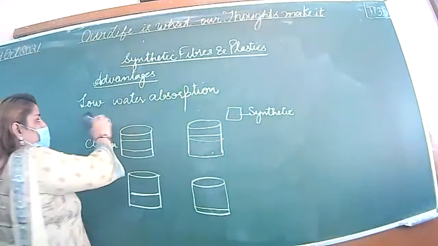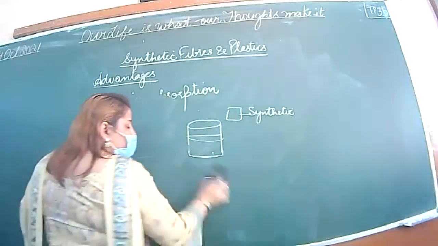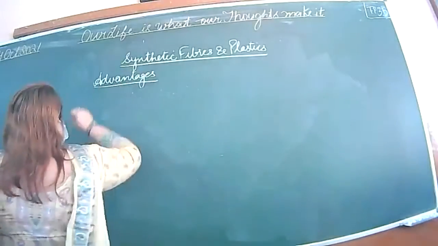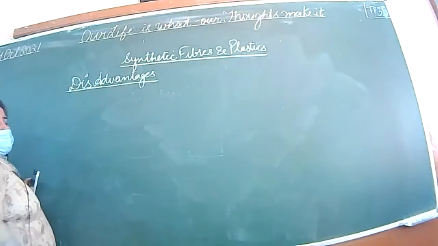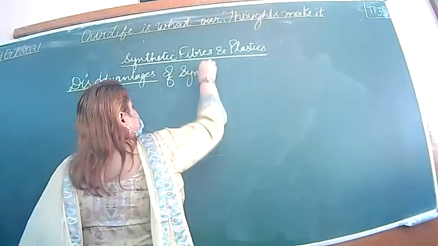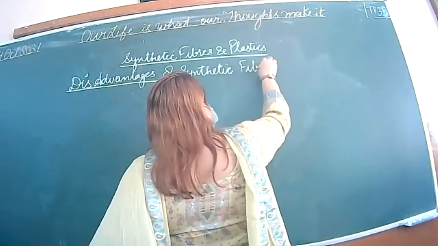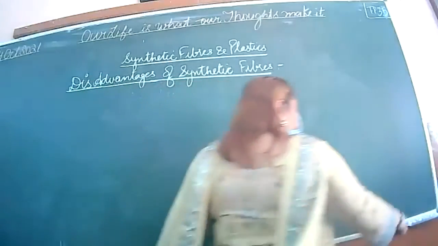So the next topic is disadvantages of synthetic fibers. We already discussed all the advantages. So write down disadvantages of synthetic fibers. Any disadvantages?